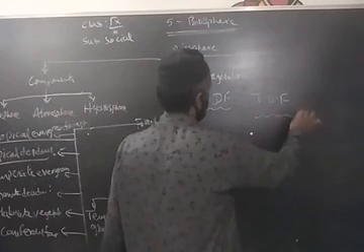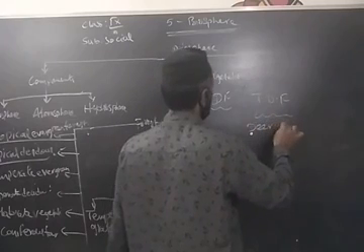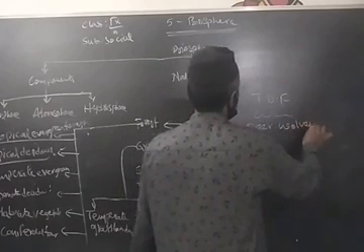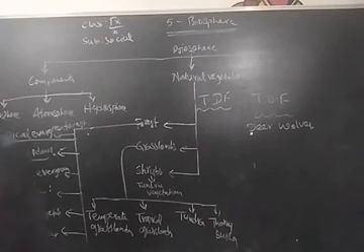So common trees will be available here, and different types of animals like deer, owls, and other animals like foxes are also found in this region.